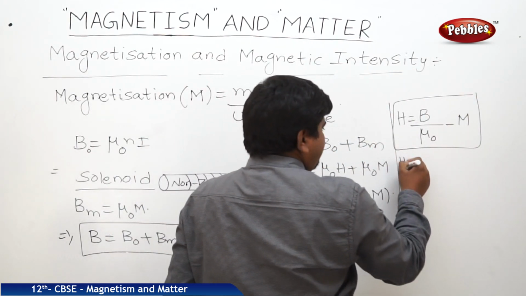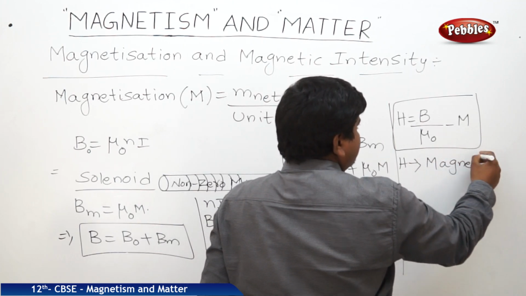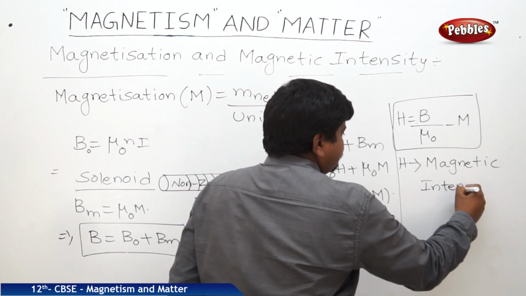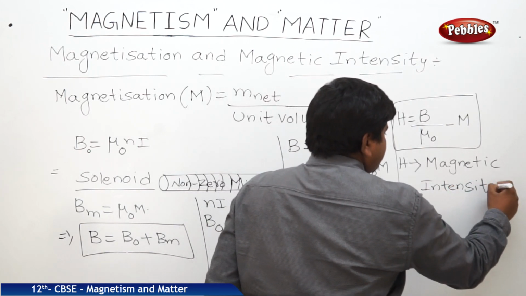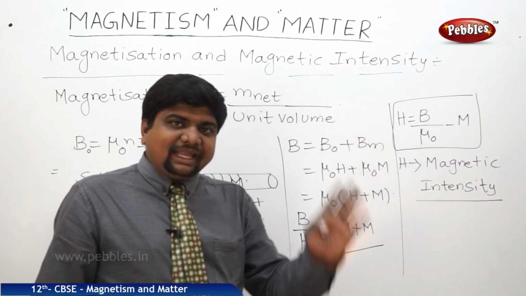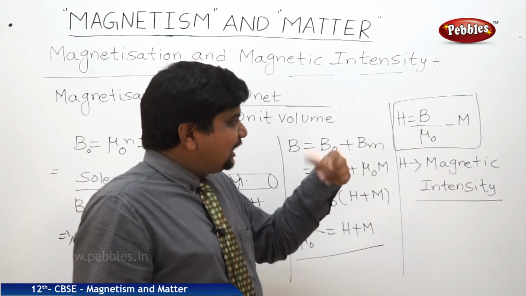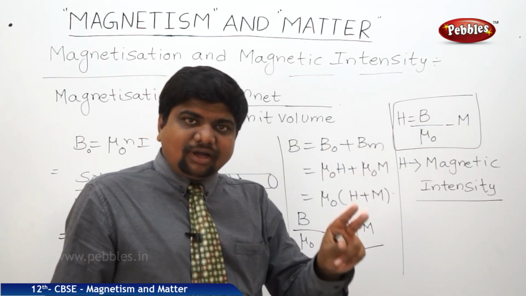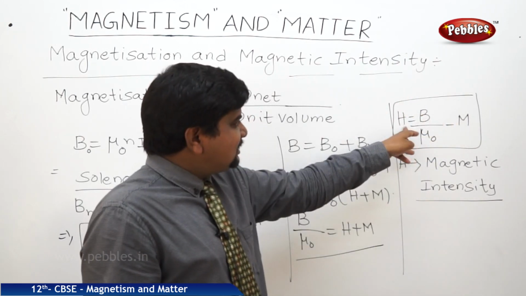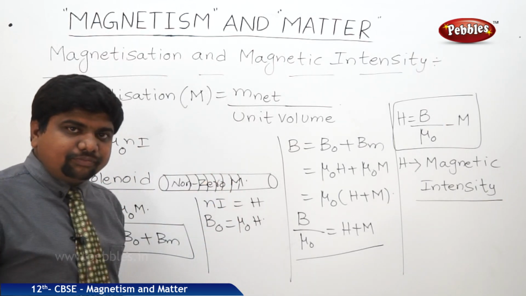This H is called magnetic intensity. So the total magnetic field due to a solenoid or due to any material is explained in two ways: the sum of magnetic intensity plus M. So what is this H and what is this M? We are going to discuss now.